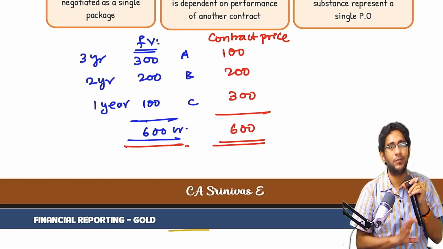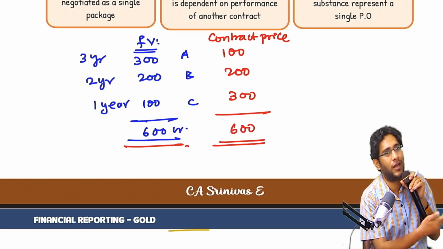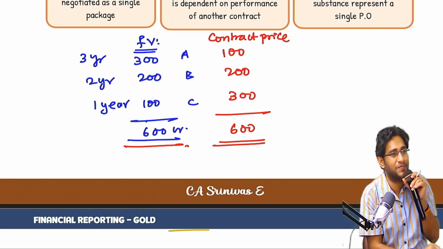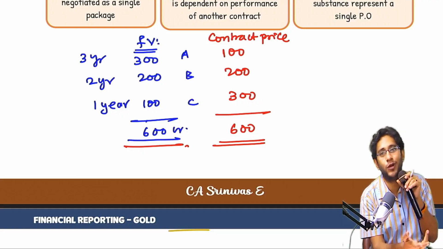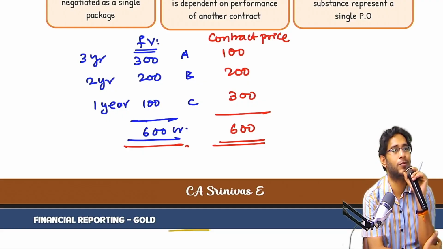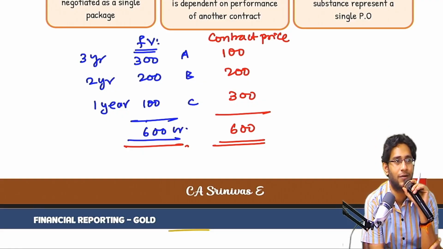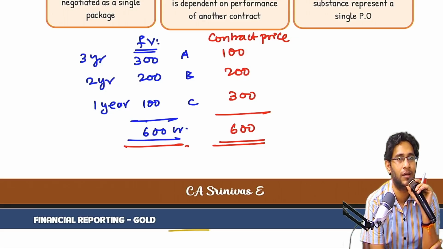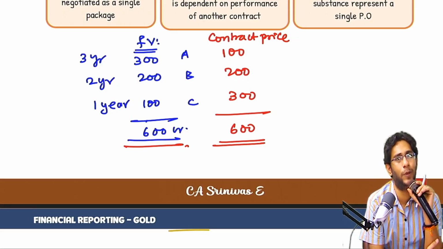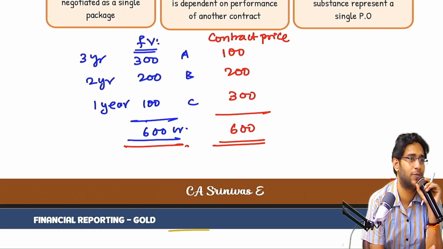Now, the customer says, I don't have a problem if you write like this, but don't ask me for money. The customer is not stupid, sir. The customer says, if you want to write that, write, but don't ask me for money. The moment you finish C, I will pay you 100 crores. There are the remaining 200 crores. Whenever you finish A, I will pay you that. The customer is also smart, sir.